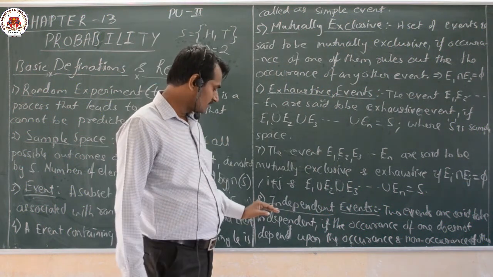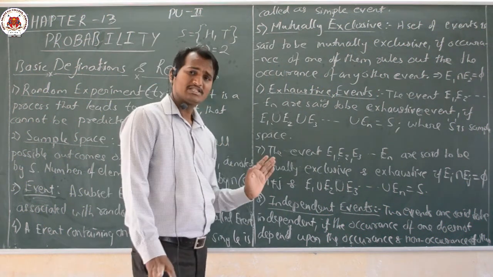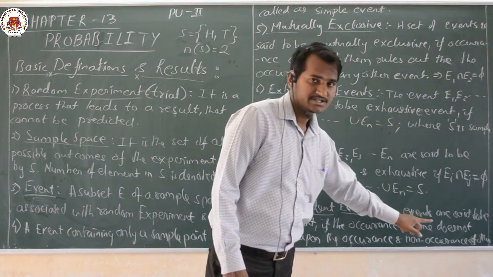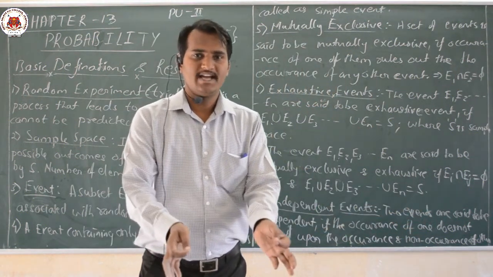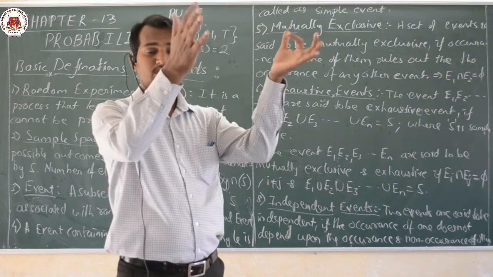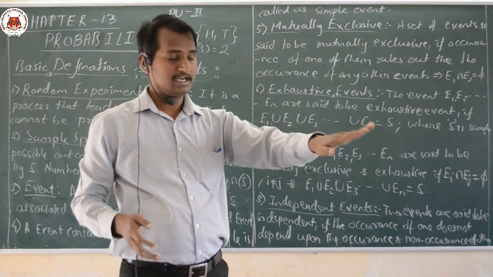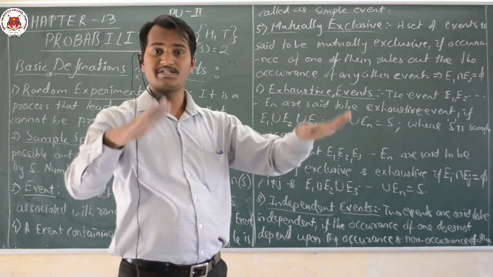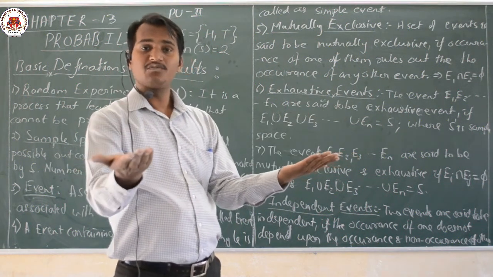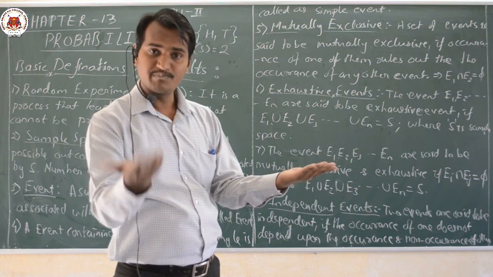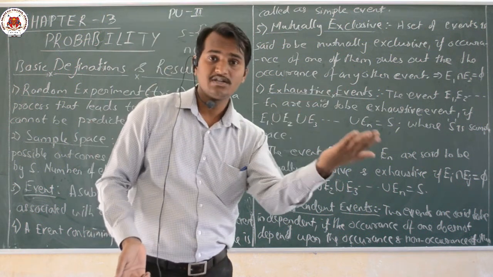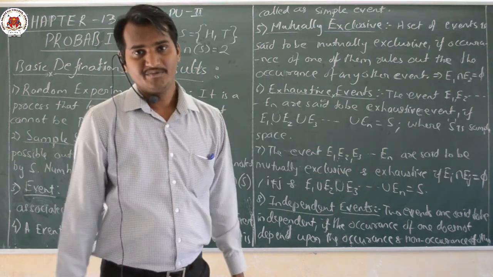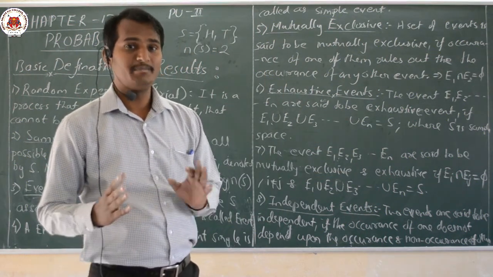Then at last comes our independent events. Very simple: independent means two events do not depend on each other. Suppose I am taking 2 coins at once. Here I may get head, and in the other coin I may get tail, or either may get tail or head. The possible outcomes of this event are not at all related to the other event. Therefore, these two events are said to be independent events, dear students.